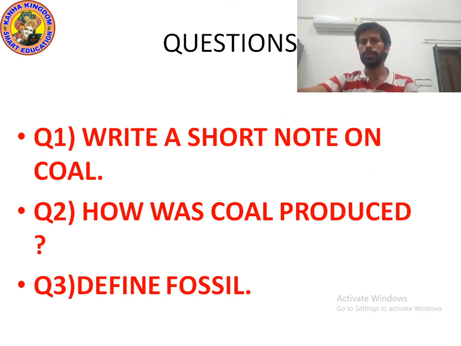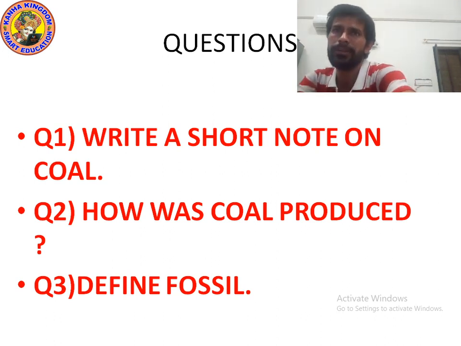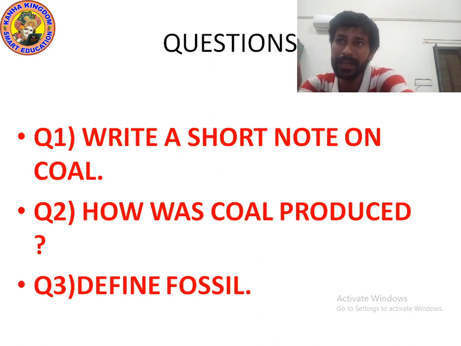Now, question number 2. How was coal produced? This is the story of coal. About 300 million years ago, the earth had dense forest in low-lying wetland. Due to natural processes like flooding, the forest got buried. The soil deposited over them and then they were compressed. Then temperature also rose as they sank deeper and deeper under high pressure and temperature. Dead plants got slowly converted to coal.